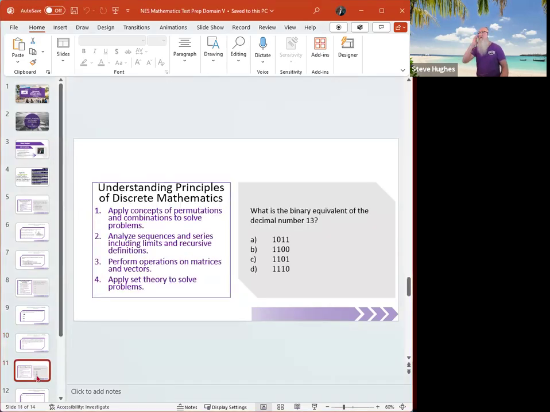All right, next one. What is the binary equivalent of the decimal number 13? First of all, binary is base 2. 13 is base 10. All right, so what we have to do is convert this to base 2 from base 10, or vice versa, right? So here's what we're going to do. We're going to do a shortcut for ourselves.